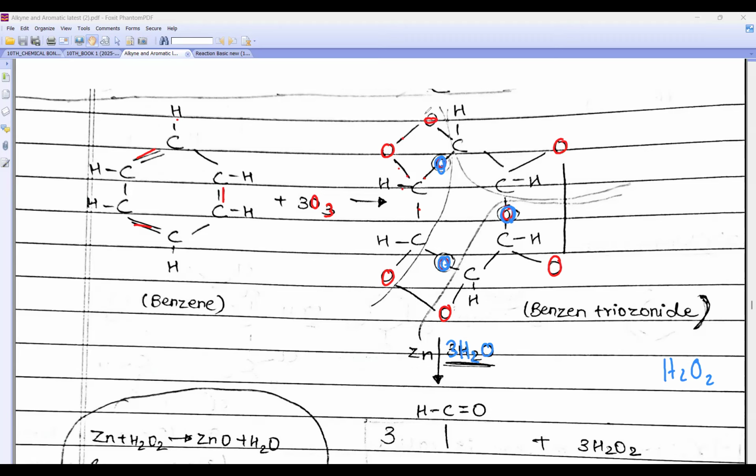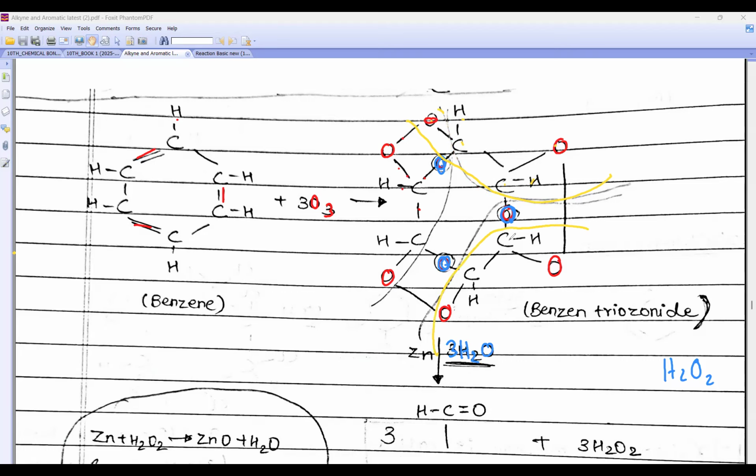And now see the breaking properly. Rhea beta, look at this breaking. How it is breaking. Can you see this? Yes, sir. Okay, so look how it is breaking. Wait, I'll show you. So this is breaking like this. This will break like this, so this is CHO and this is also CHO. Can you see? Then one more breaking I am going to show you. Look here, this breaking has not been shown properly.